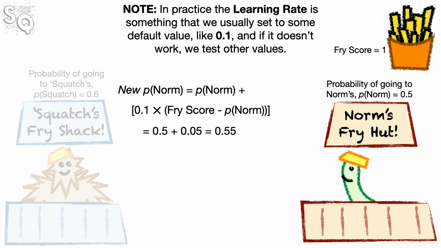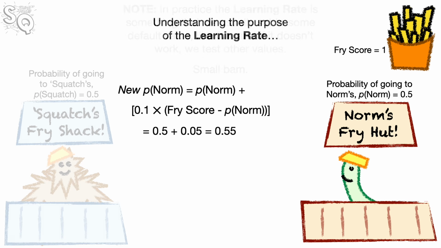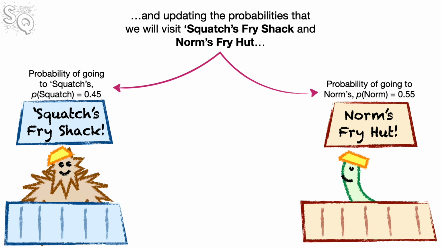Note, in practice, the learning rate is something that we usually set to some default value, like 0.1, and if it doesn't work, we test other values. Small bam.